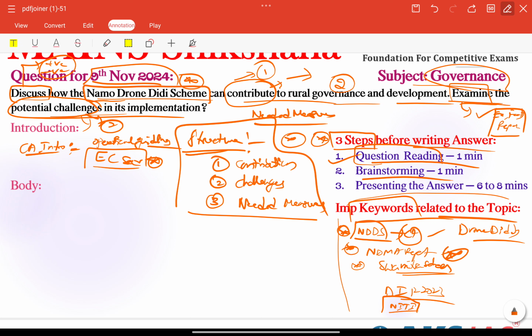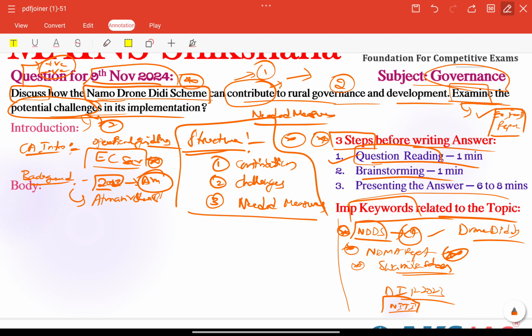That's why we have taken this particular question. Next, coming to some background, here we should mention some important background related to the scheme. The Namo Drone Didi scheme was launched in which year? 2023, by the Government of India. It's a unique initiative. We can talk about the aim also here. It is an initiative that trains rural women to operate drones for various agricultural, governance and developmental activities. That is the main important point. And a very special important point is that it is a part of Atma Nirbhar Bharat.